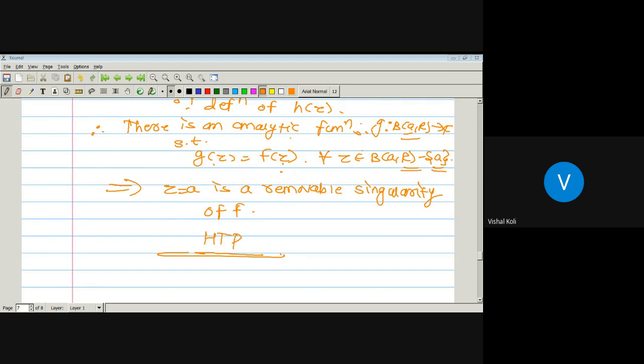Here we are using Morera's theorem. What is Morera's theorem? Morera's theorem says that if we have one region G and F is any function which is continuous on that region, and the integration over T of F is equal to 0 for any triangular path T in G, then the given function is analytic on the whole set G.